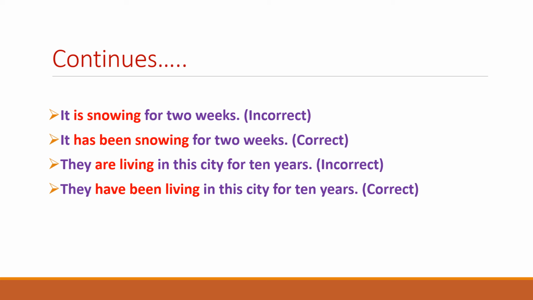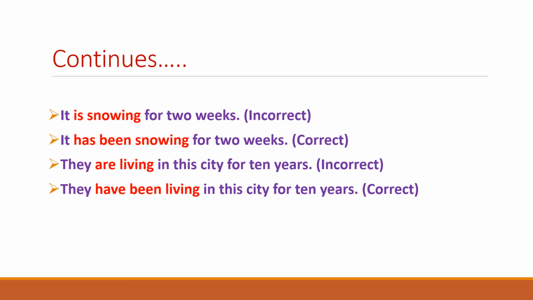"Has been" is used here so as to show the point of time. Similarly, the next example is "they are living in this city for 10 years." So "for 10 years" is definitely the point of the time, that is asking for the point of the time.